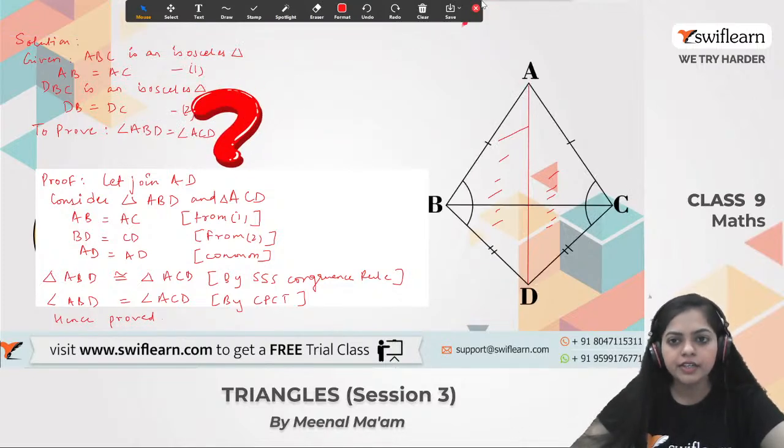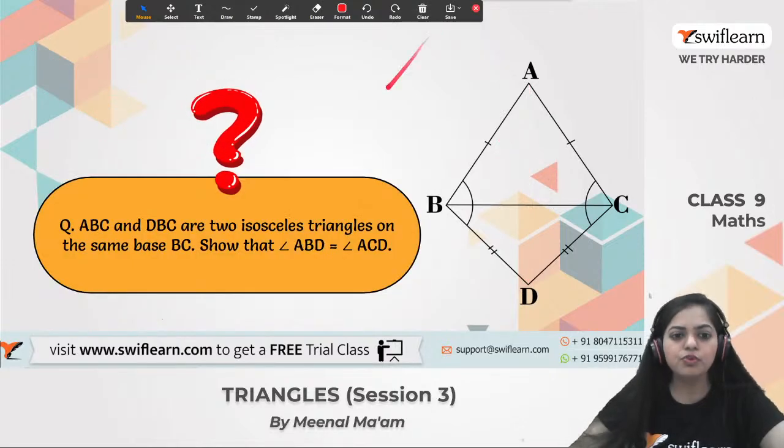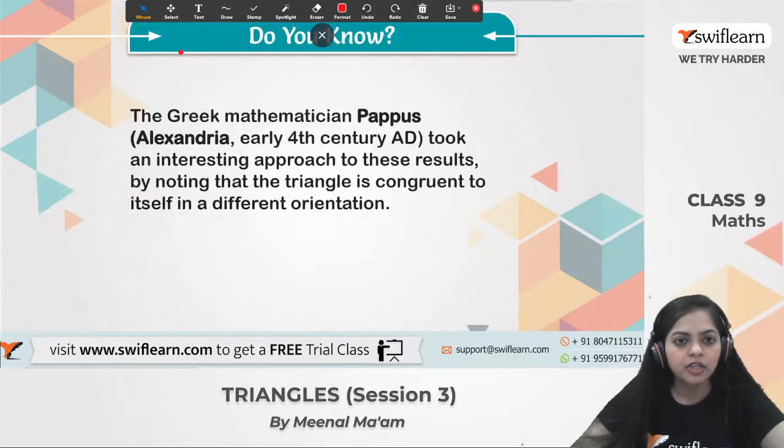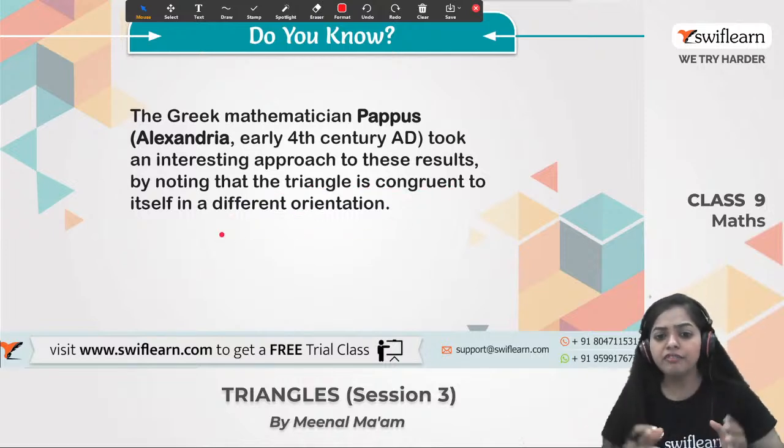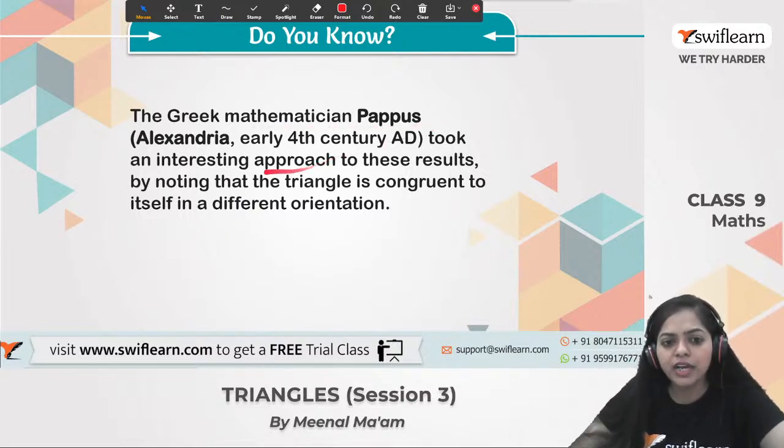Okay, alright. So if you understood this one, let's move on to the next slide. There is one fact. The Greek mathematician Pappus took an interesting approach to these results by noting that the triangle is congruent to itself in a different orientation. Means in different orientations also the triangles are congruent to each other. So which mathematician approached this? Pappus of Alexandria in the 4th century AD. Okay, so this is the known fact for you.